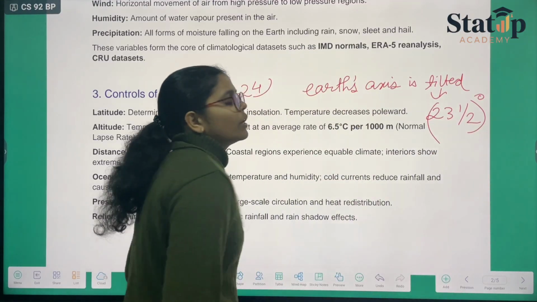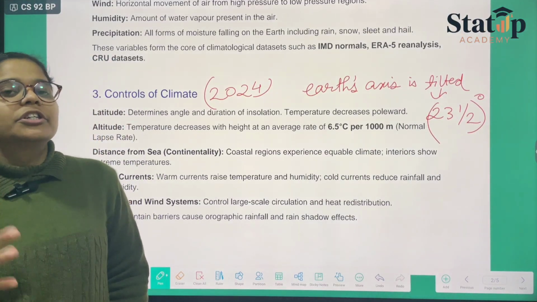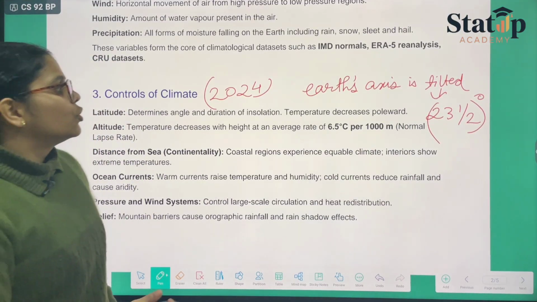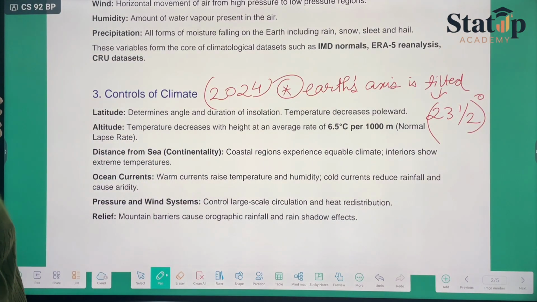So this is what the tilt is there, and because of this tilt there can be certain sort of variations as well. So if you will mention this, this is an important factor. Now what are the other things?